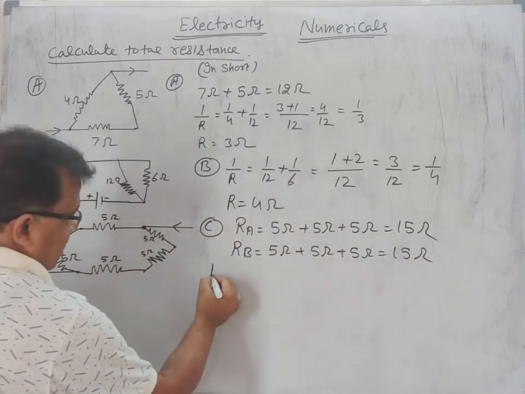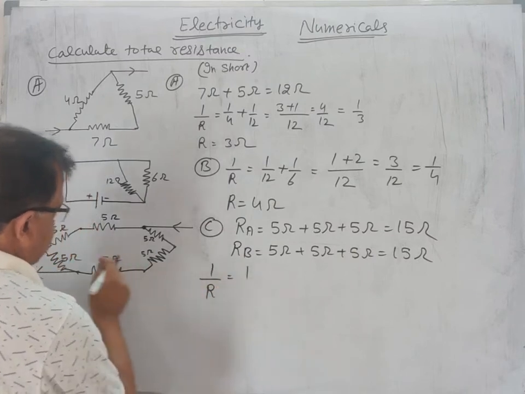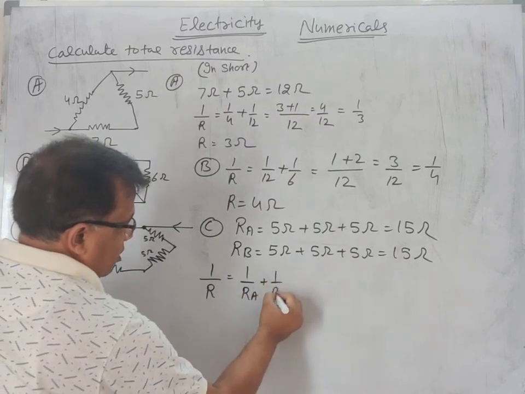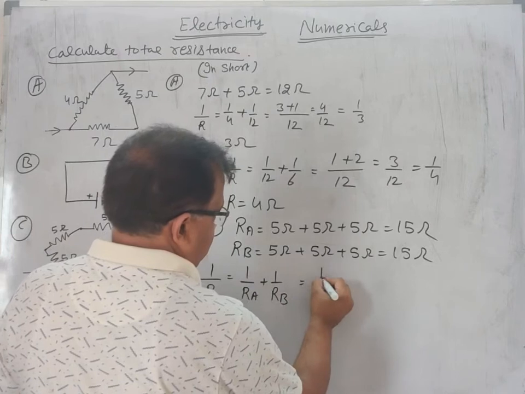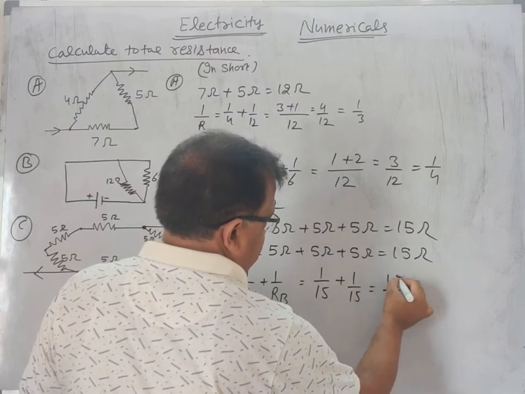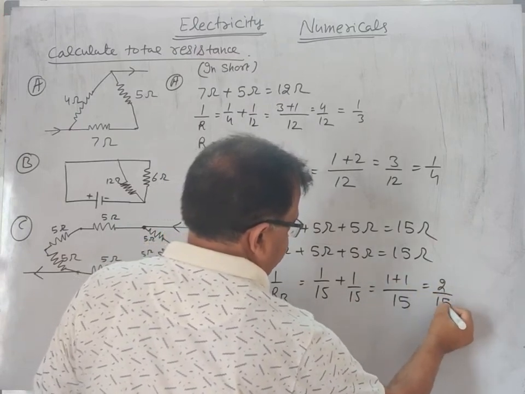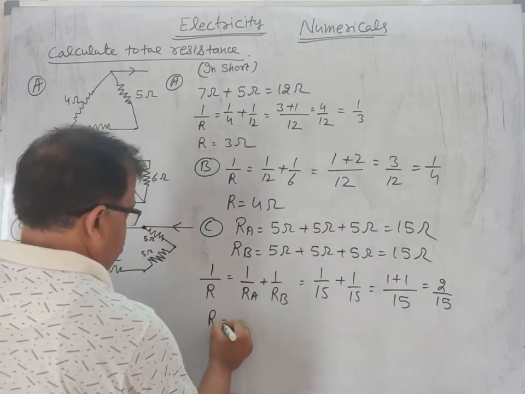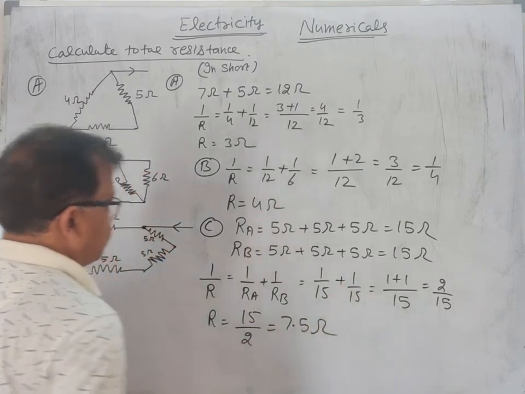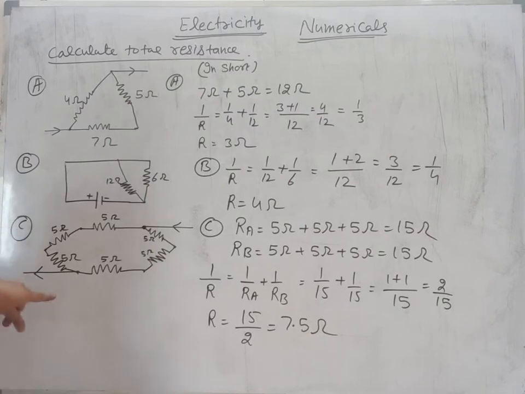Now the reciprocal of total resistance, because both these series are in parallel, is 1 by RA plus 1 by RB, that is 1 by 15 ohm plus 1 by 15. LCM is 15, 1 plus 1, 2 by 15, and resistance is equal to 15 by 2, that is 7.5 ohm. You have to explain everywhere that there are two series, each series has three resistors of 5 ohm, they are connected in parallel. You will write the formula, etc.